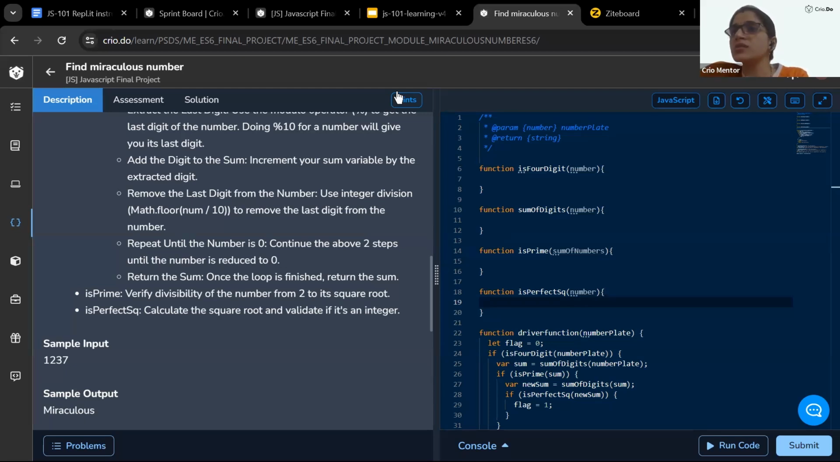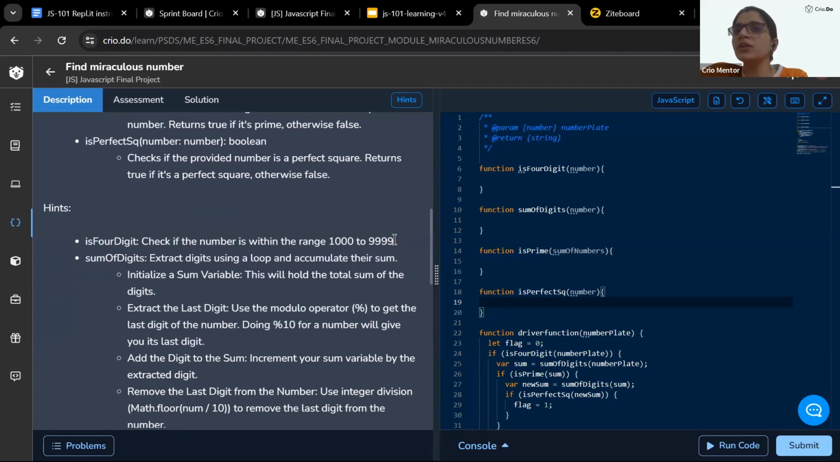Ma'am, what was about step? That was for the first function, Manish, to know if a number is a 4-digit number or not, right? All the 4-digit numbers lie in this range. So you will have to use that range in order to know if the number given lies in this range or not.